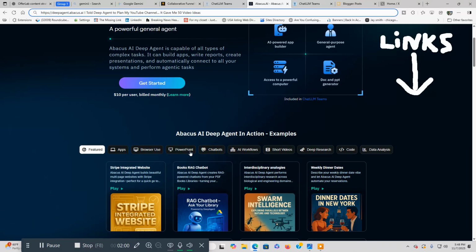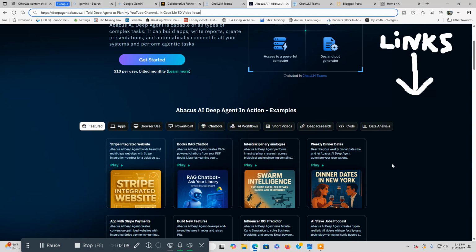You can create apps, PowerPoints, chatbots, AI workflows, videos, do deep research, data analysis. A lot of stuff. If you're using ChatGPT, for example, and it's not on agent mode, you're not using the agent through it, you're not going to get these high-value tasks done. Yes, it's going to save you time, but this is actually going to build full apps, landing pages, websites, you name it. An agent can do it. So that's what separates agents from normal large language models that aren't on agent mode or geared towards agent work.